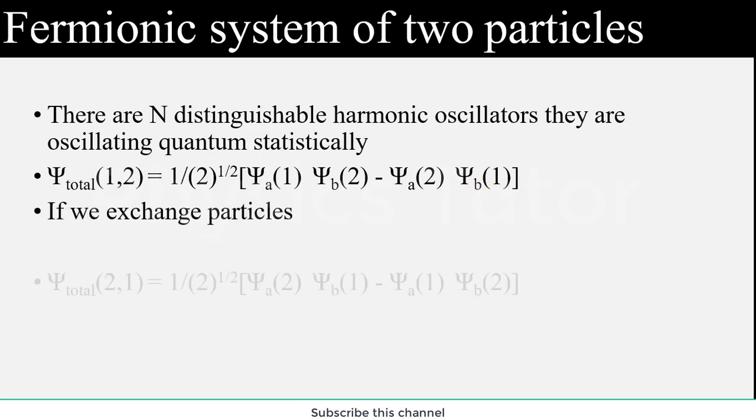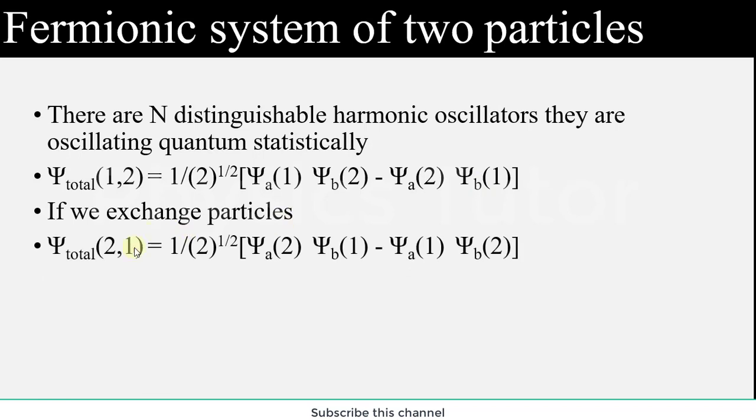If we exchange the positions of the particles, so that we have the second particle first and the first particle in the second position, then their wave function will also change. Here you can see we take the wave function of the first particle, but here the first particle is 2, so we take the second particle and then the first particle. Here we take first the second particle, and there we take only the first particle wave function and then the second. So we have only exchanged the positions of these particles.